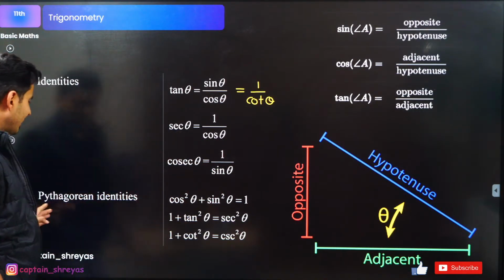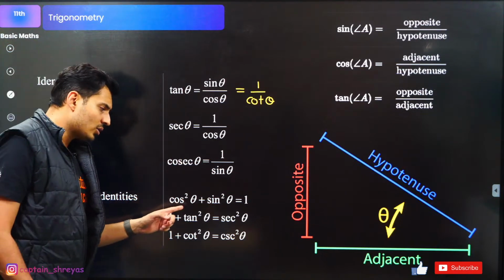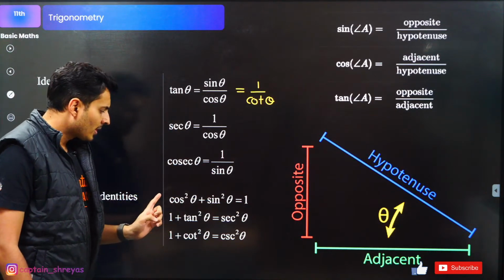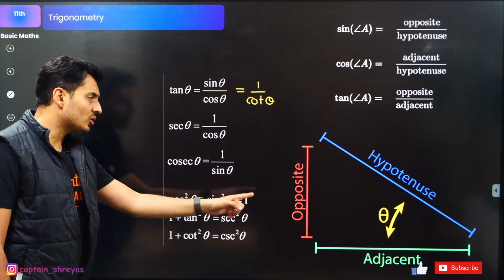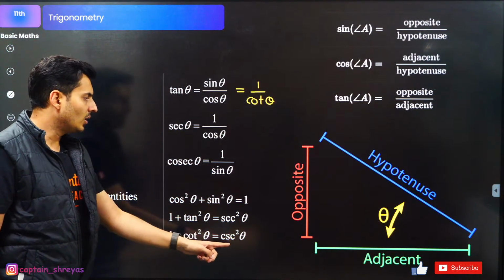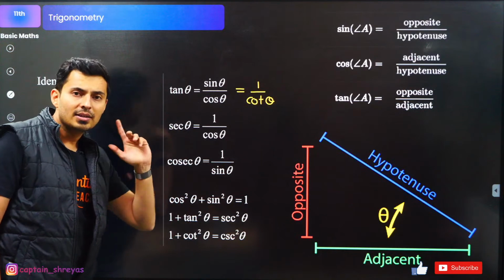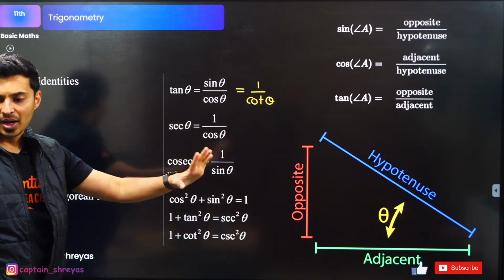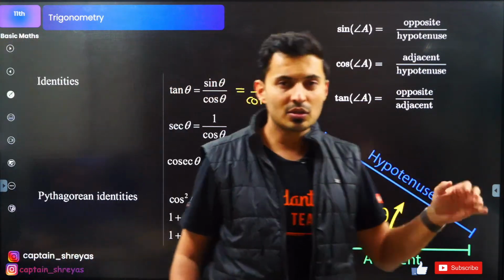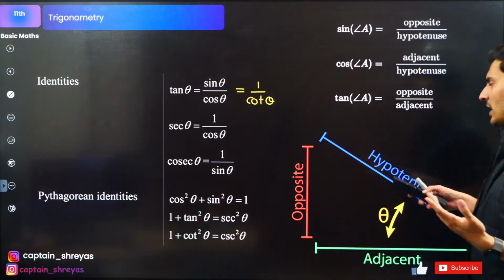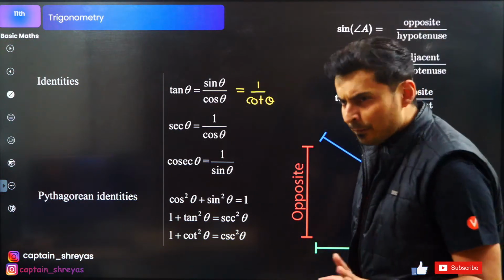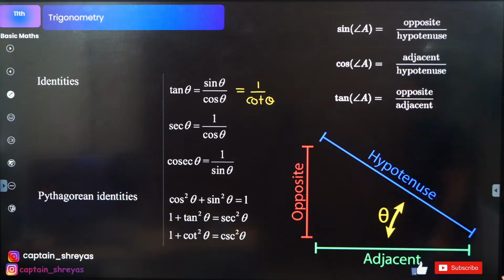And some basic Pythagorean identities: cos square theta plus sine square theta is always 1. 1 plus tan square theta is always sec square theta. And 1 plus cot square theta is always cosec square theta. These are must-know rules and identities. There is no way you can say, no sir, can I not remember this? You don't know where you will use it. These must be remembered.